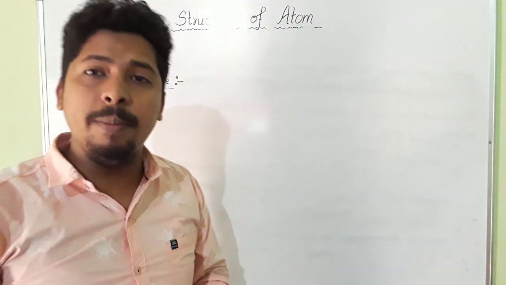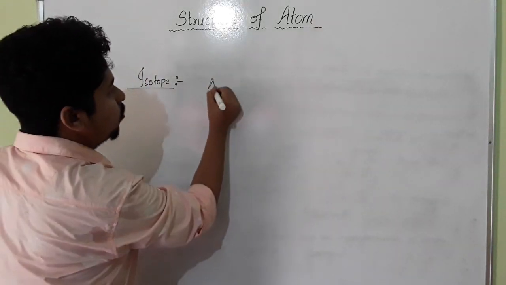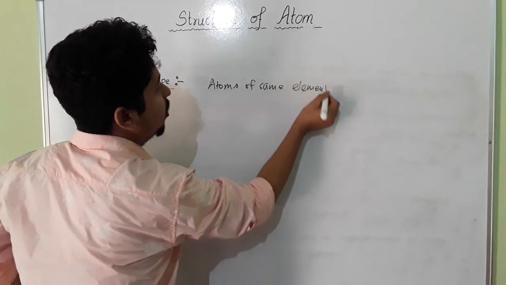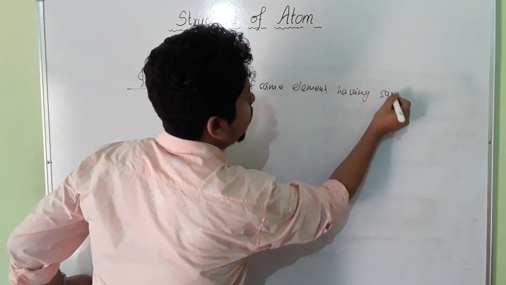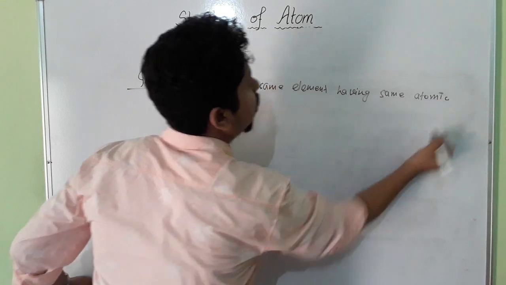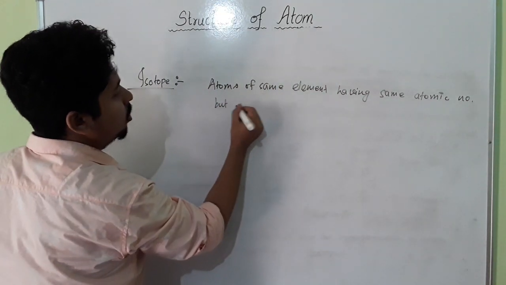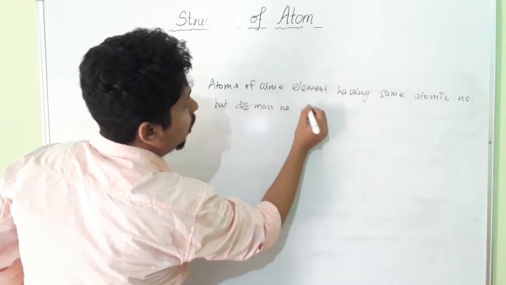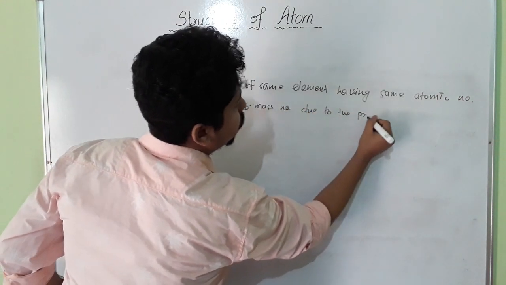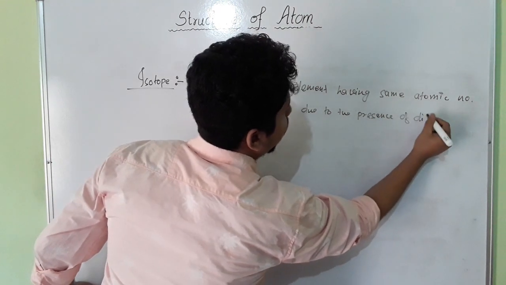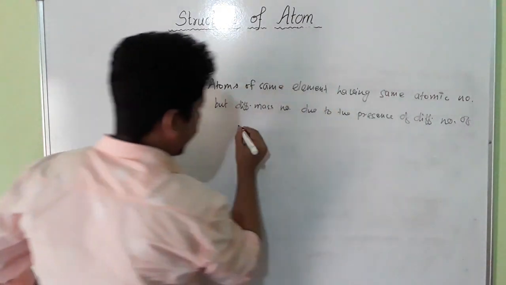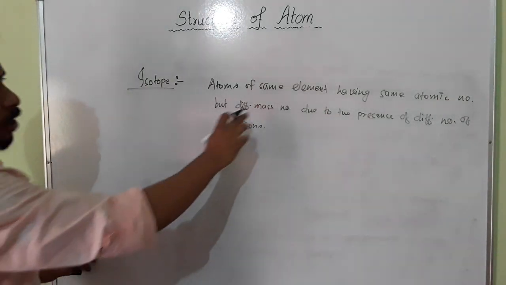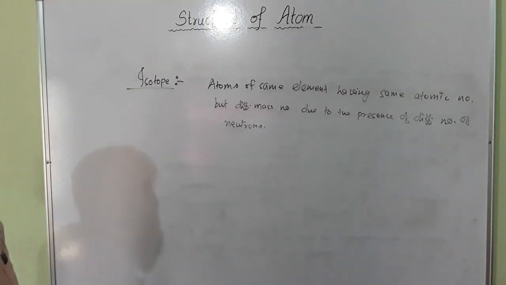Isotopes means atoms of the same element having the same atomic number but different mass number, due to the presence of different numbers of neutrons. This is the definition of isotope.